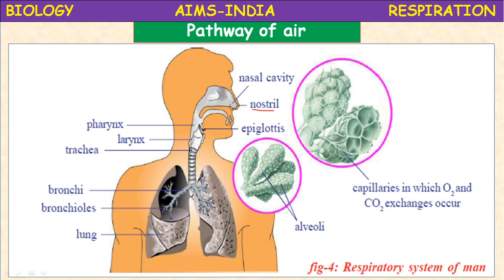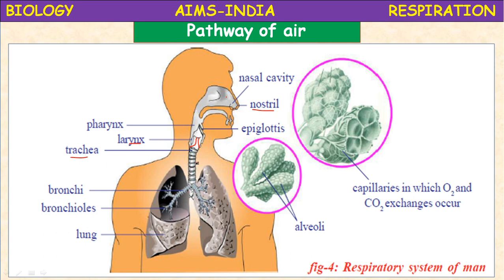Here the epiglottis closes the esophagus and allows the air to enter into the trachea. From the larynx, the trachea. In the larynx region only, the vocal cords are present. These are the vocal cords which vibrate to produce sound.